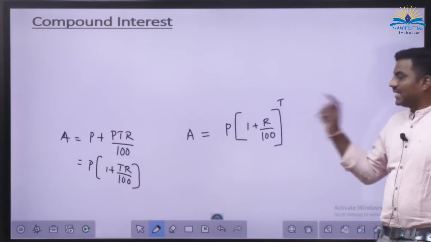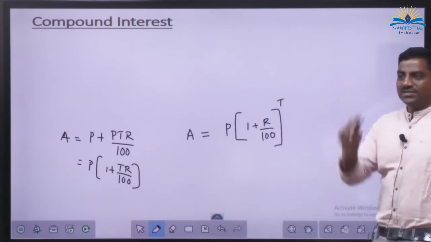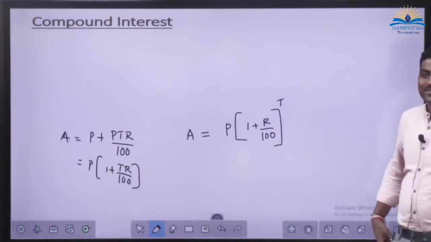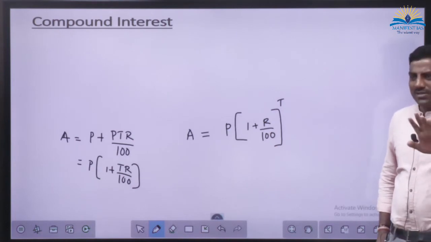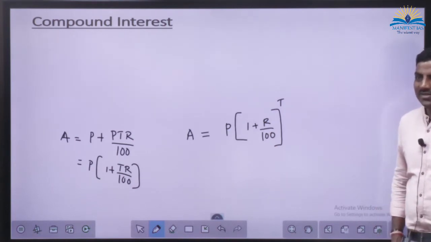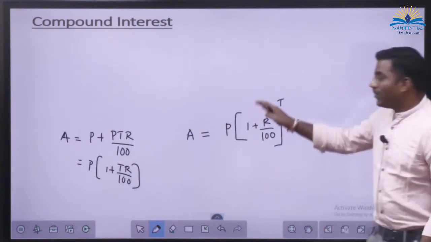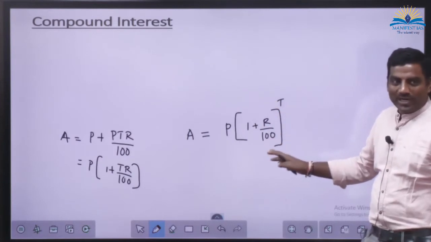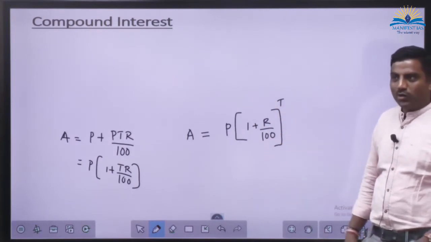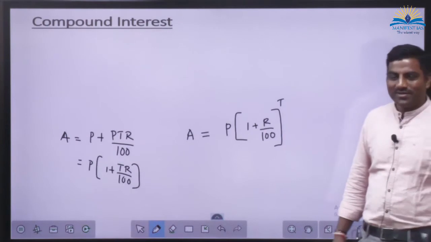1.05. Let us imagine the time period as 3 years. 1.05 to the power of 3. By the time you work out 1.05 to the power of 3, you would have wasted already 1 minute.